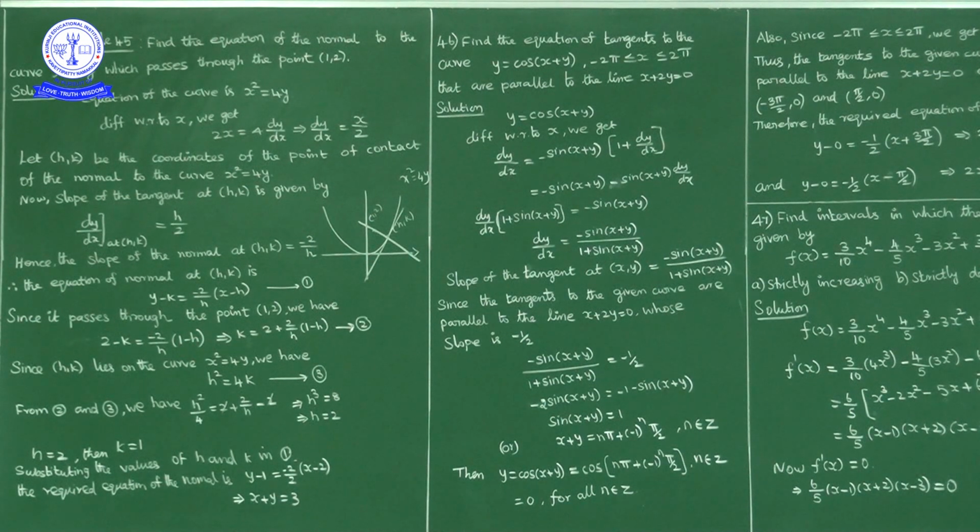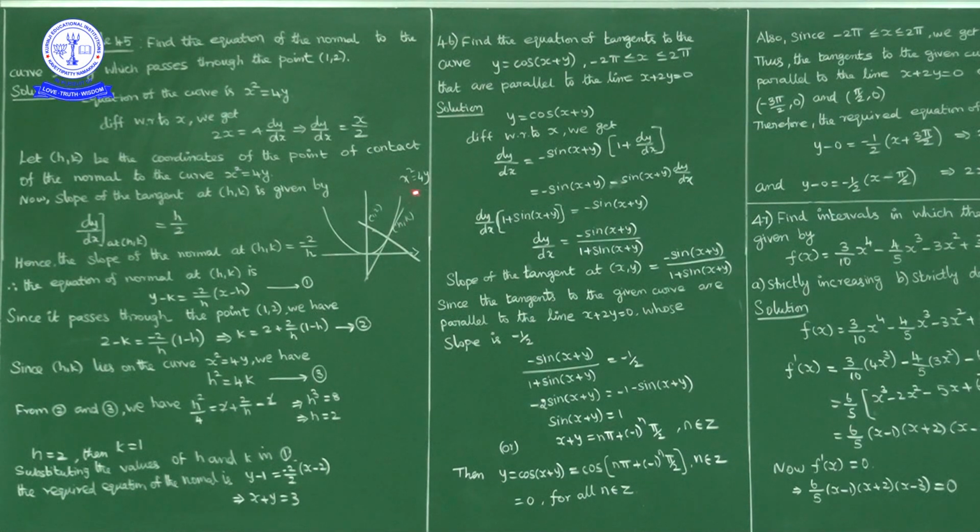If you write 2 this side, and multiply with minus, or else write minus k this side and the other part this side, we get k is equal to 2 plus 2 by h into 1 minus h. Next, this (h, k) is a point on the parabola, no? So (h, k) satisfies x square equal to 4y. So h square is equal to 4k.